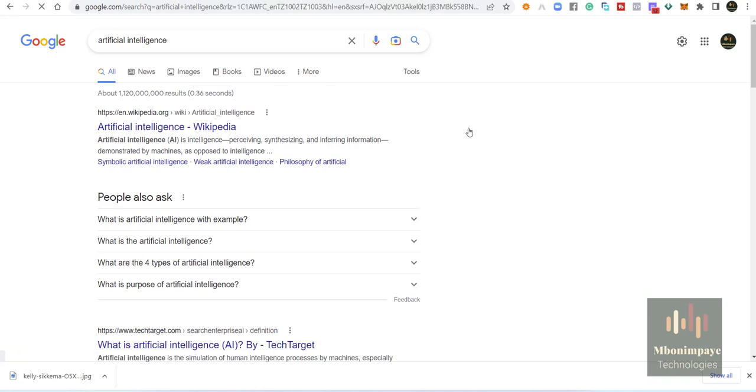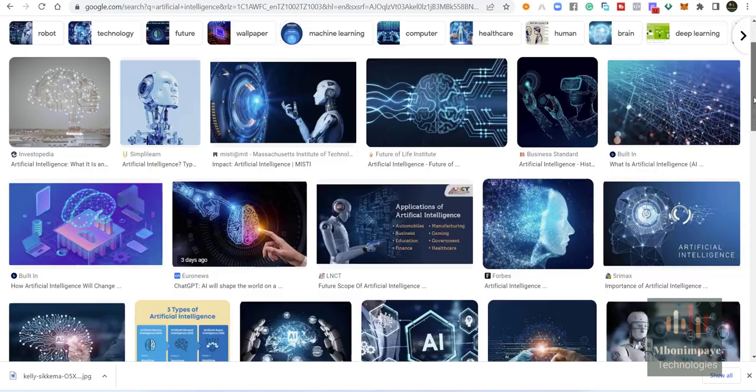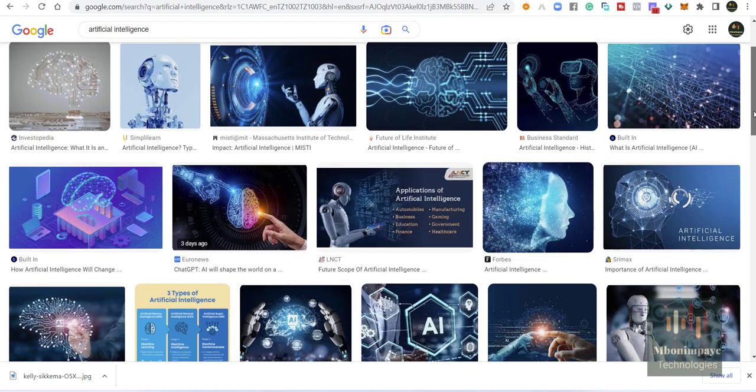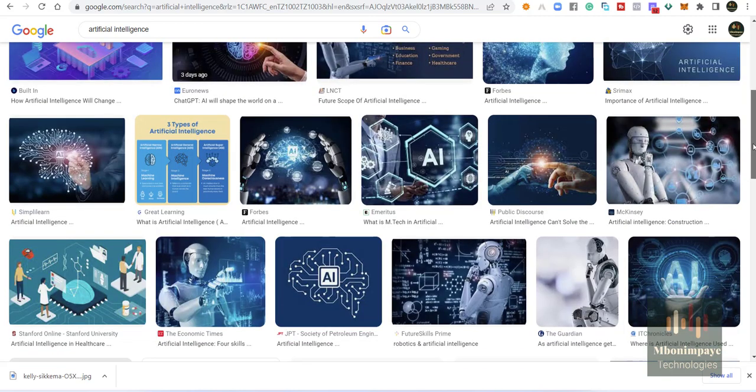Artificial intelligence, we can say, is a technology that enables machines to simulate human behavior, while machine learning is simply a subset of AI which allows a machine to automatically learn from past data without being programmed explicitly.